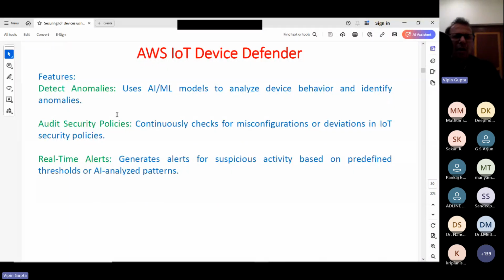In our case we cannot continuously sit on the terminal and watch. We want a certain alert mechanism, and AWS provides you an alert mechanism. That means if something is detected, it can send you an SMS, it can send you a mail, it can even call you. So certain facilities are available.